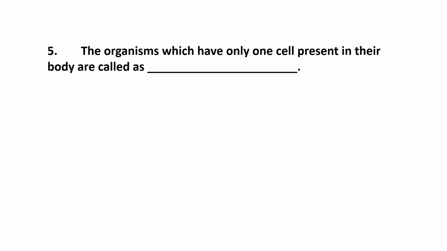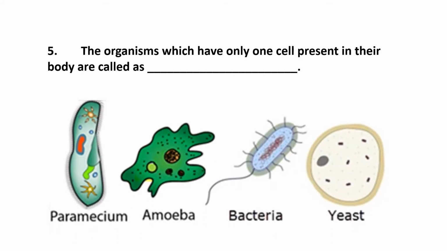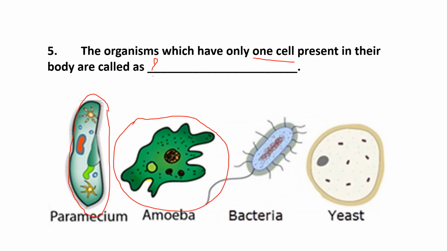The next is, the organisms which have only one cell present in their body are called as what? Of course, you know the answer, dear students, that the organisms which have only one cell in their body, and all the functions are carried out by that single cell, are called unicellular organisms.